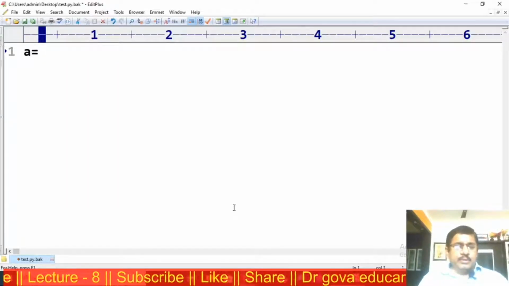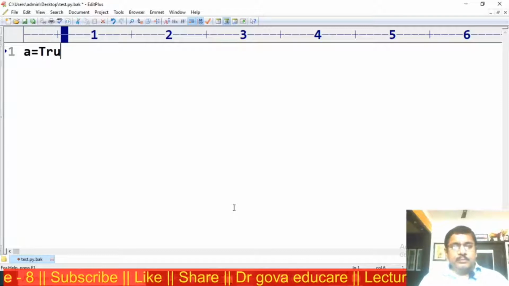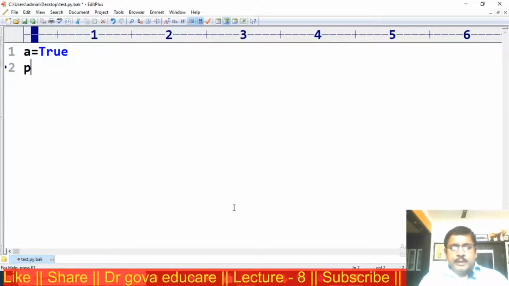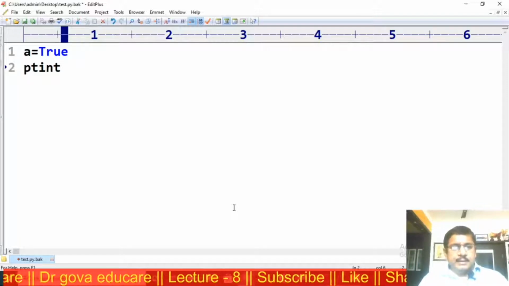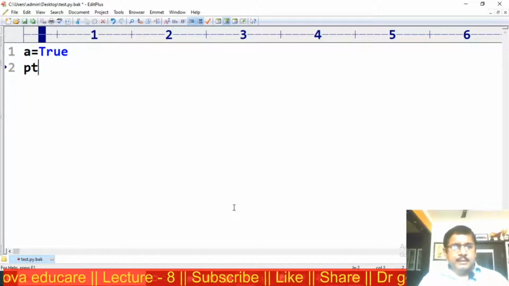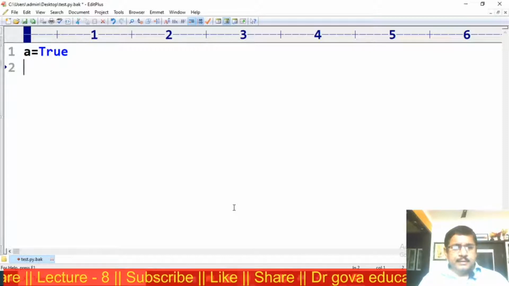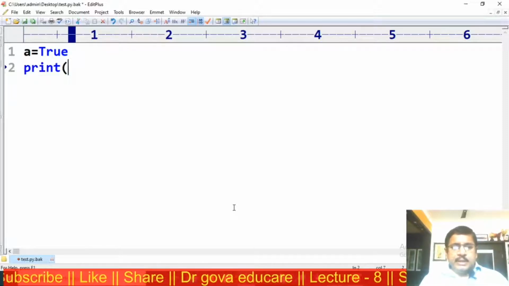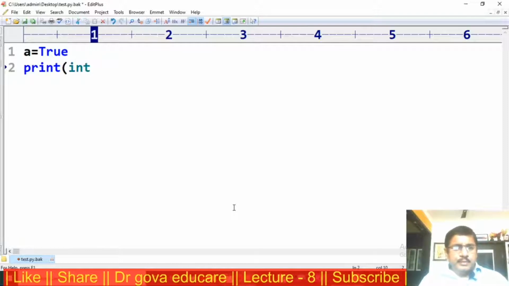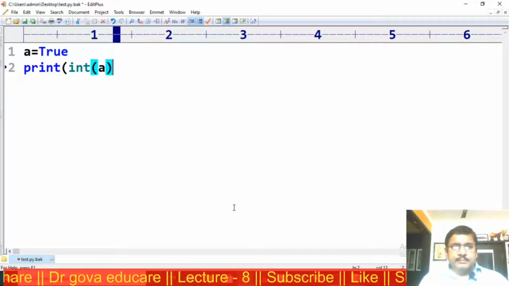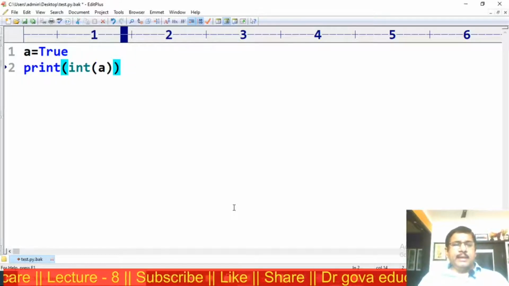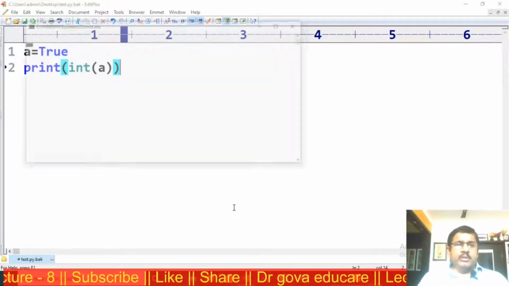A is equal to true. Print int of A. I am converting A into integer data type. I am executing the program.